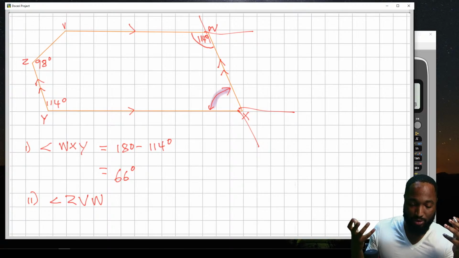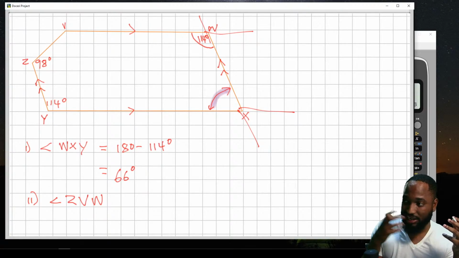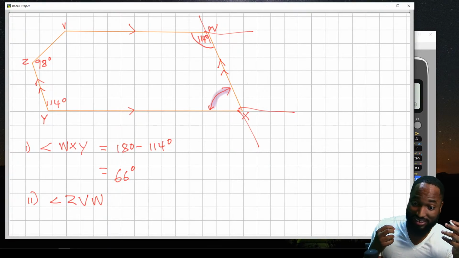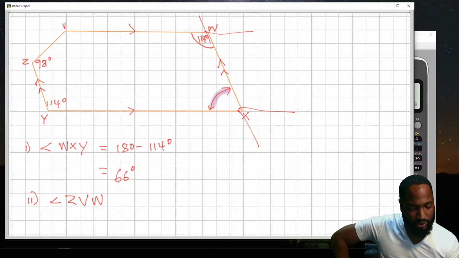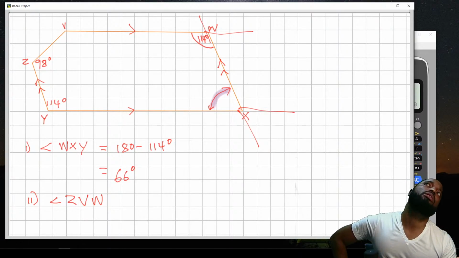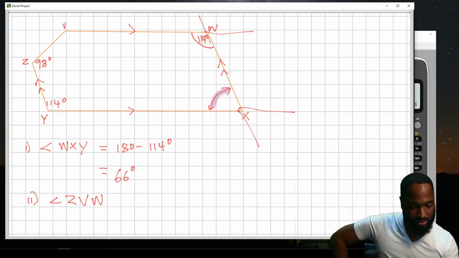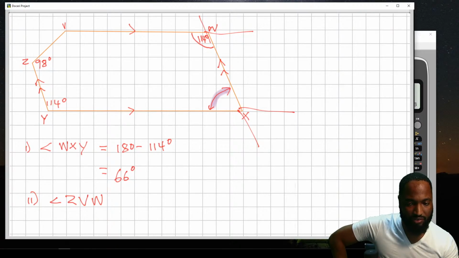pentagon. Anybody can tell me what's the internal angles in a pentagon? Because I can't really remember right now. There's a quick way to remember the internal angles in shapes. Internal angle in a pentagon, 540. No, the quick way to remember, divide